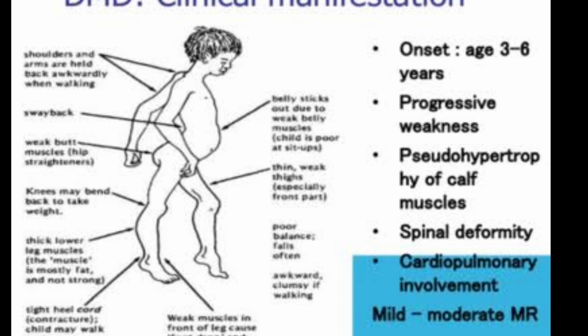Its age of onset is between 3 to 6 years. There is progressive weakness of the child. There is pseudohypertrophy of calf muscles. There is spinal deformity and cardiopulmonary involvement. The most common valvular abnormality is mitral regurgitation.